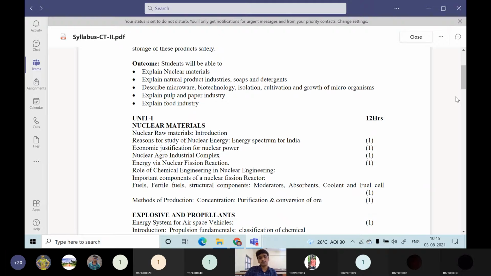The next topic is the nuclear agro-industrial complex. This is popularly known as a nuplex. In this complex, what happens? The agriculture fields, pesticide manufacturing industry, fertilizer industry, together with cultivation, crops, and power generation, everything will be clubbed in a complex setup. That's why it is called a nuplex, nuclear agro-industrial complex.